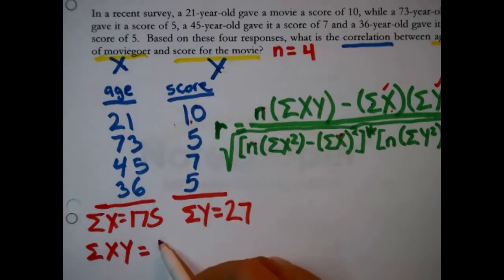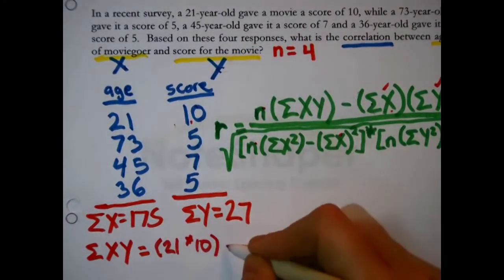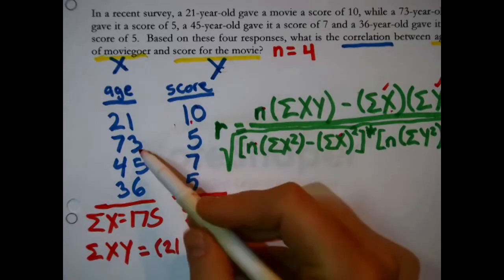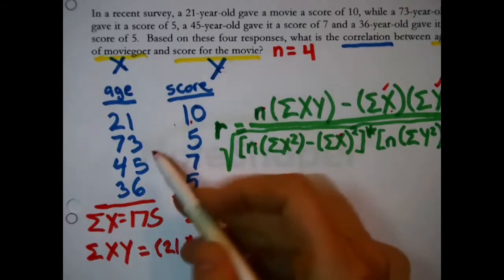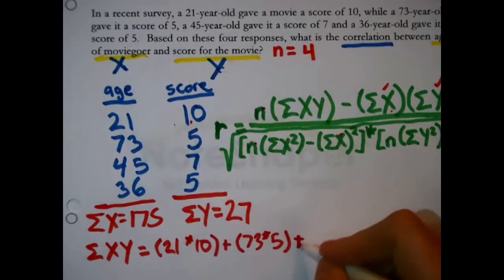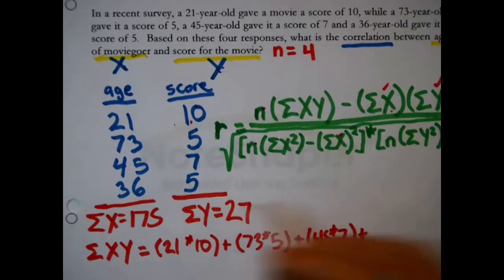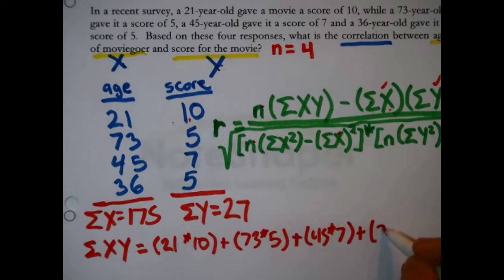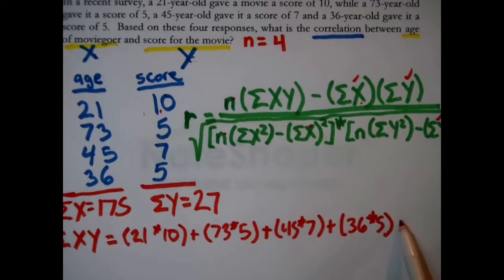So for instance, you'd say 21 times 10, the age times the score, plus 73 times 5, the age of the moviegoer times the score the moviegoer gave, plus 45 times 7, plus 36 times 5. All right, remember you always do multiplication first and then addition.